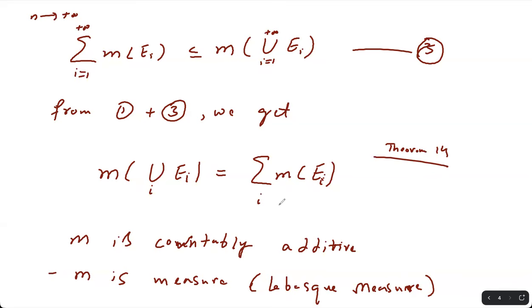So next videos में हम Lebesgue measure की properties को discuss करेंगे. That is the continuity of measure with regards to the ascending and descending sequences. ठीक है? So thank you.